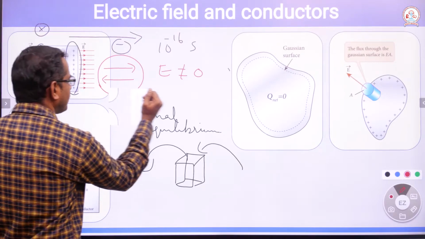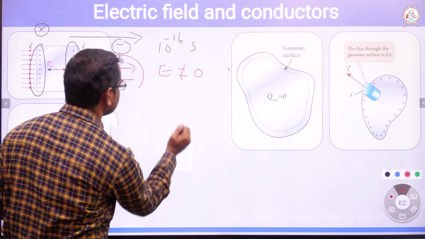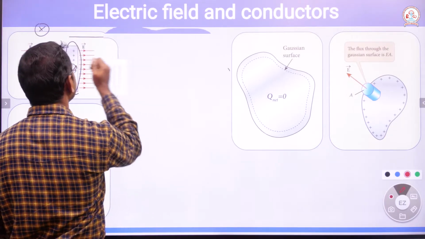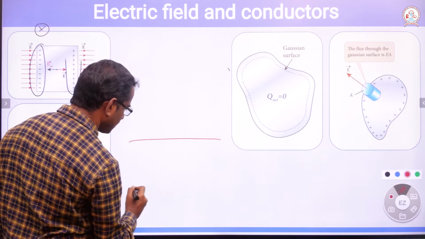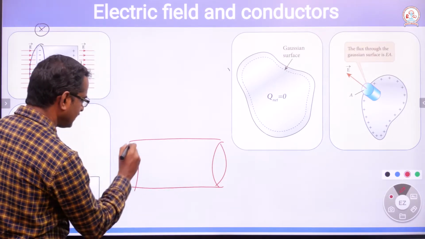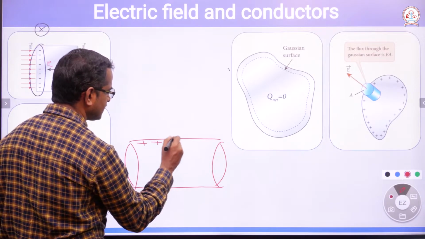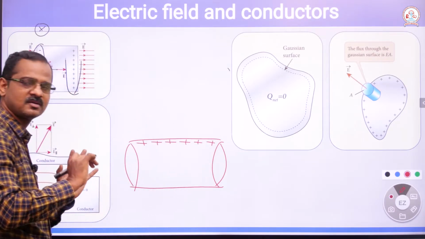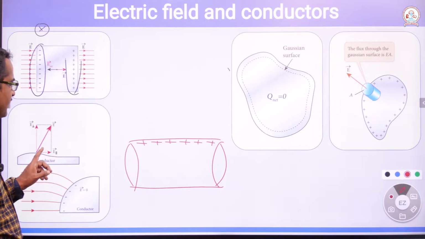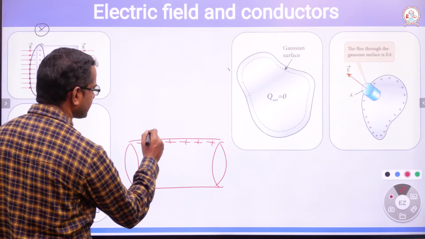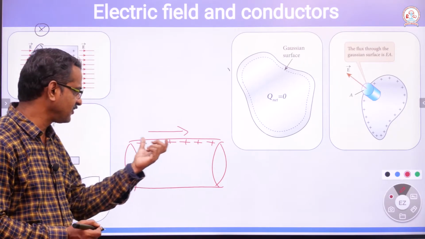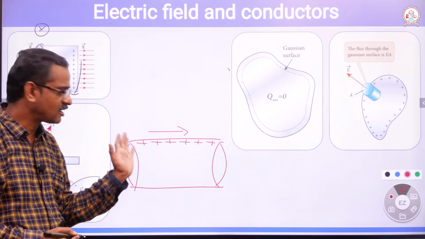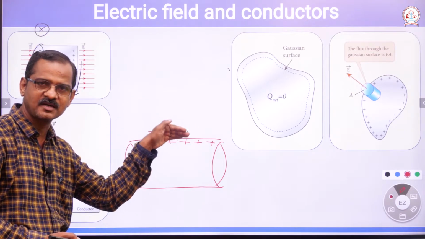In case the electric field is parallel to the surface, then what could happen? The charges must get accelerated. Imagine this is a conductor and positive charges are there on the surface. If the electric field is acting along this direction, then the free electrons or the charges may get accelerated. The charges must be influenced by the external electric field.